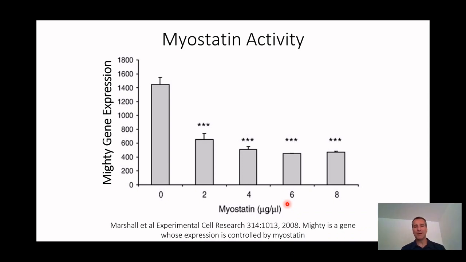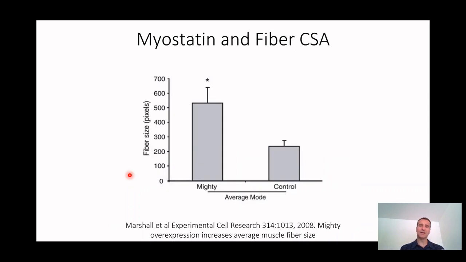Because if you add the propeptide of myostatin, Mighty goes up. If you add more myostatin to cells, Mighty goes down. And so it's really giving us an output of this whole pathway. Now the question is, what would happen if you put Mighty into a muscle? The same group put Mighty into a muscle, and they used muscular dystrophy animals. What you could see is when they added Mighty versus the control, so if they just put in the control vector that held the Mighty piece of DNA, what you got is muscle fibers that were about 200 pixels in size.